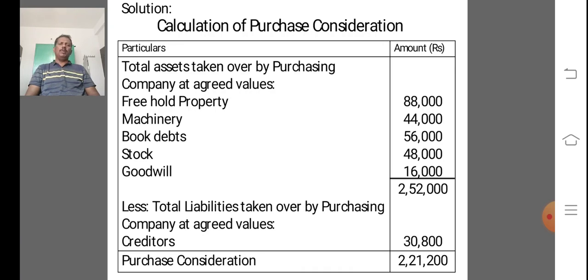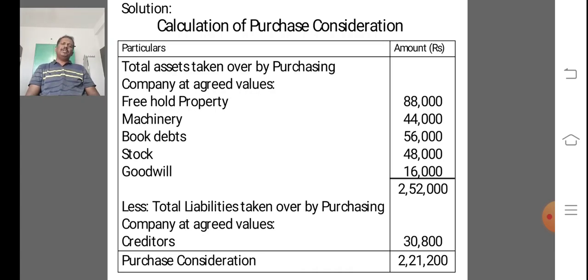In this problem, lump sum and net payment methods are not applicable, so we calculate PC using the net assets method.